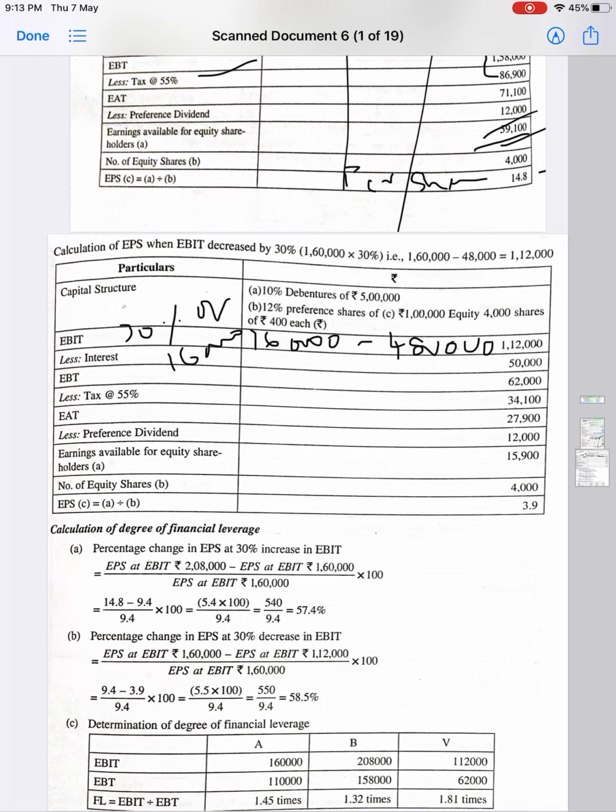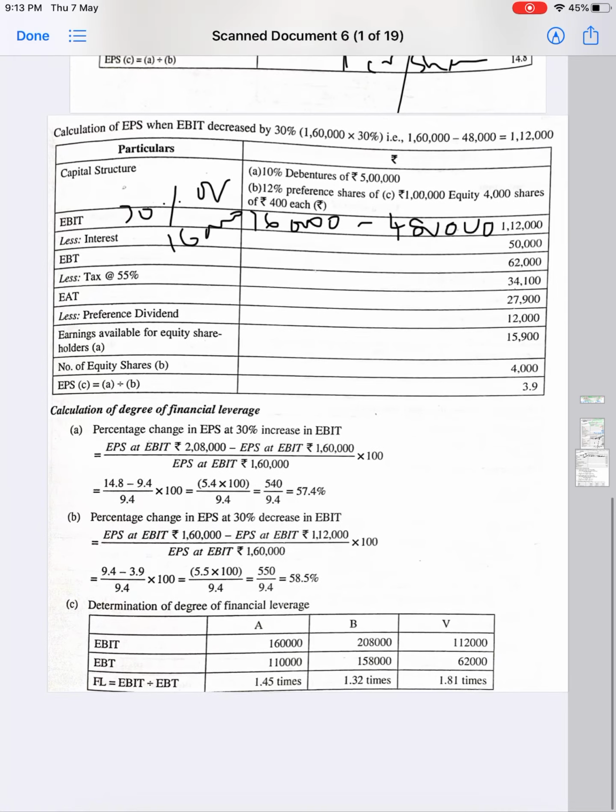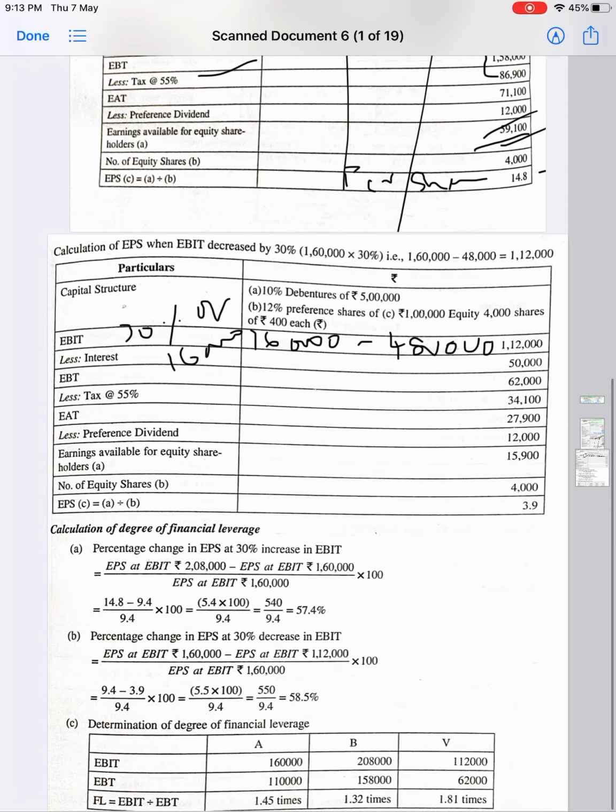EBIT divided by EBT: 1,60,000 divided by 1,10,000, 2,08,000 divided by 1,58,000, 1,12,000 divided by 62,000, which comes to 1.45 times, 1.32 times, and 1.81 times. Understood? This is how we need to calculate leverages and EPS. Hope you understood every aspect of this problem and be confident to score 14 marks. Thank you.